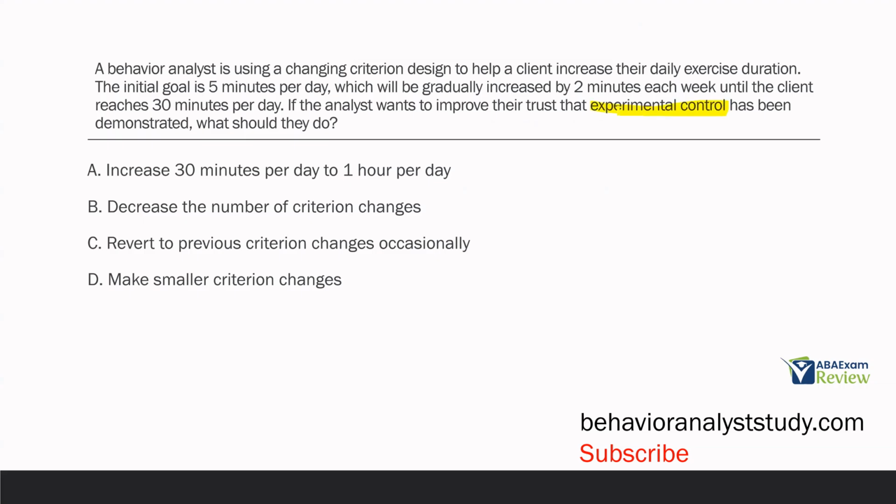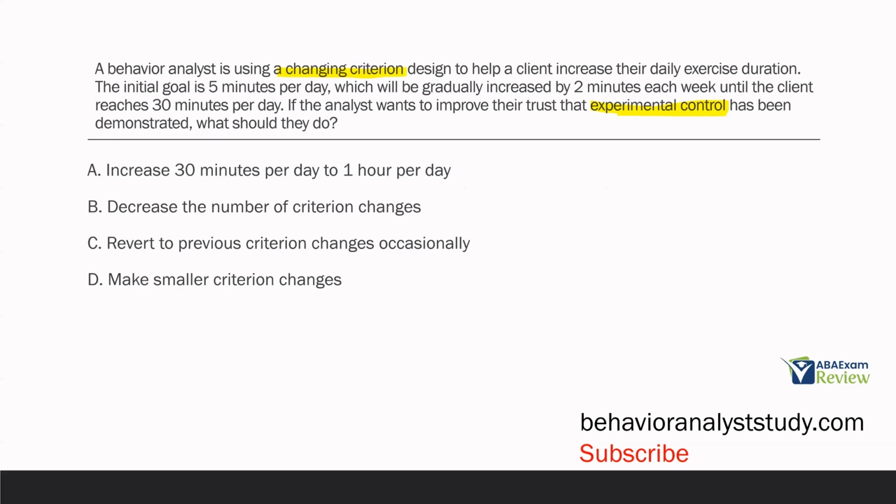Experimental control just says our manipulations are affecting the behavior. We have control over the behavior. Now, of course, our classic reversal designs are really good at demonstrating experimental control because we're actually removing the intervention altogether, or the manipulation altogether, and seeing what happens. But in this case, we're using a changing criterion design.